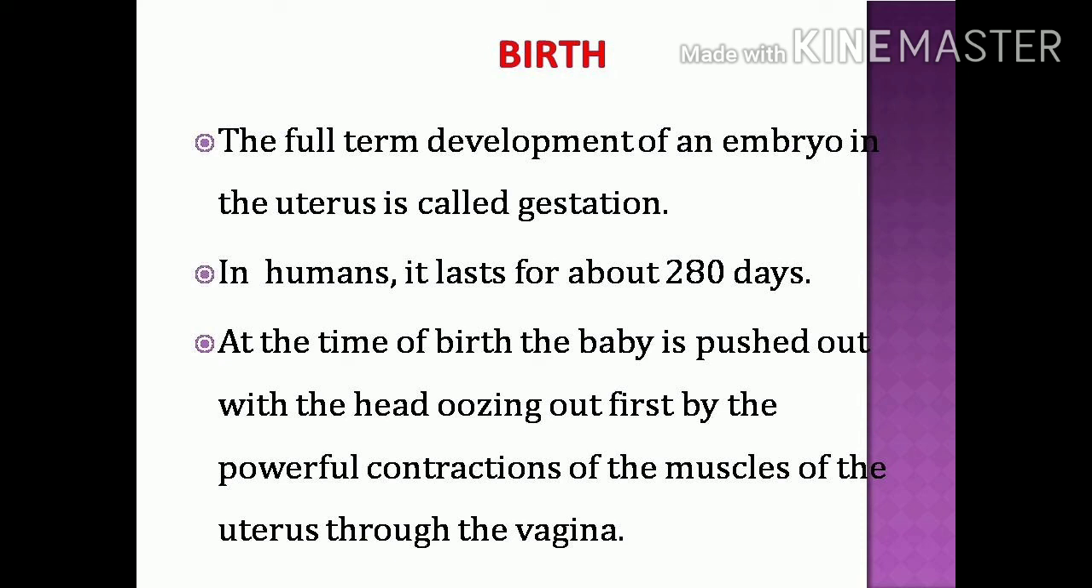At the time of birth, the baby is pushed out, with the head coming out first, by powerful contractions of the muscles of the uterus through the vagina. During the birth of the baby, the muscles present in the uterus region contract. When they contract, they push the baby outward. Through the vagina, the head comes out first, then the remaining parts. That is called the birth of the baby.